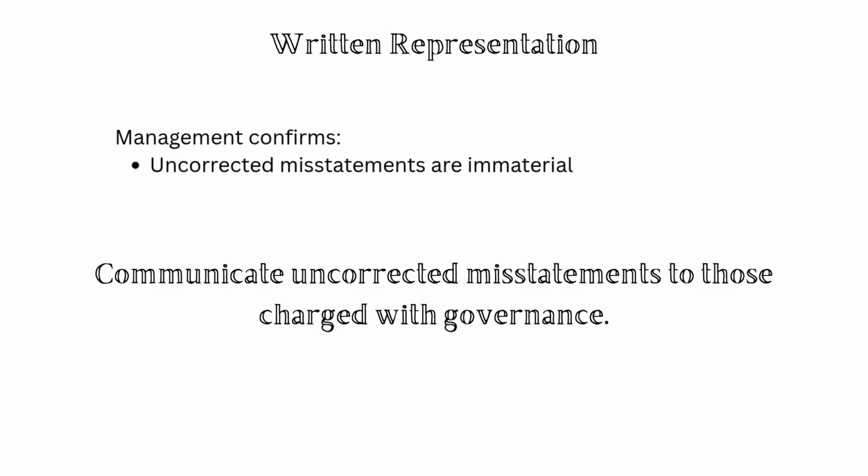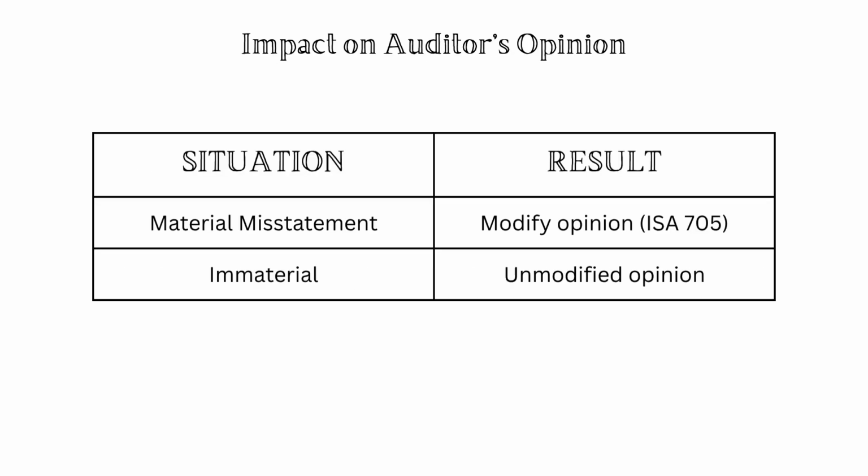In addition to management, the auditor must also communicate uncorrected misstatements to those charged with governance. This ensures transparency and allows them to understand the impact of misstatements and challenge management if necessary. Finally, the auditor must conclude whether the financial statements are free from material misstatement. If uncorrected misstatements are material, then the auditor must modify the opinion under ISA 705. On the other hand, if misstatements are immaterial, the auditor may issue an unmodified opinion.